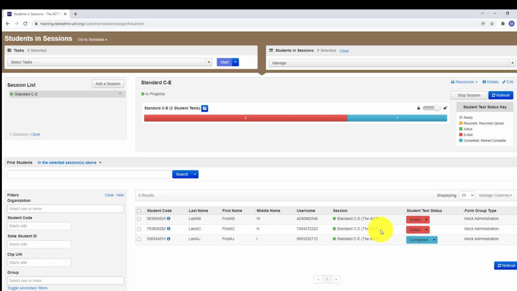Have them log out of TestNav. Okay. All right. Let's suppose during test 1, this student right here leaves to go to the restroom. Do not tell the student to log out of TestNav, because if the student logs out of TestNav, the timer stops. All right, so once a student logs out of TestNav, the timer stops.